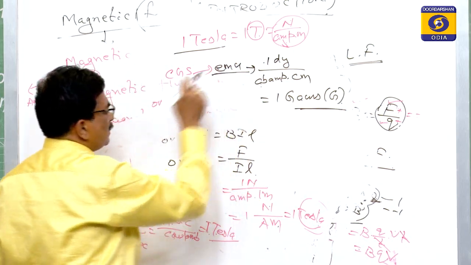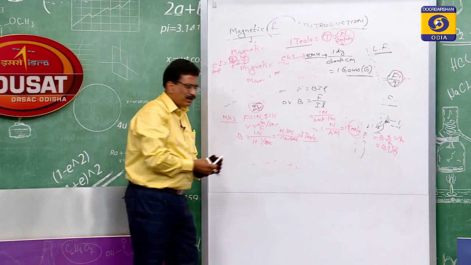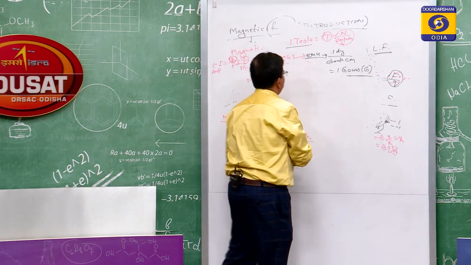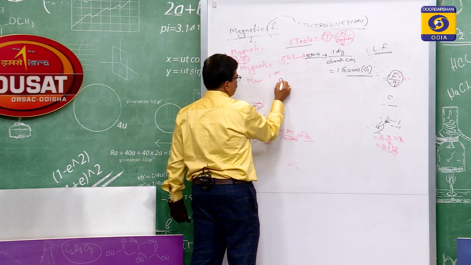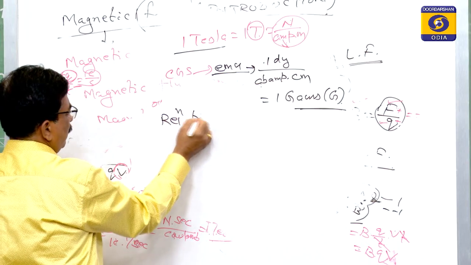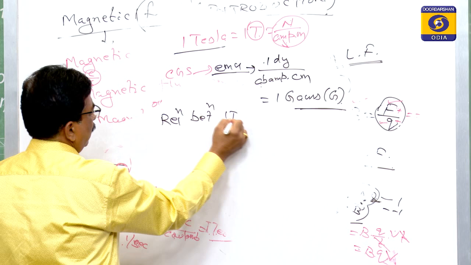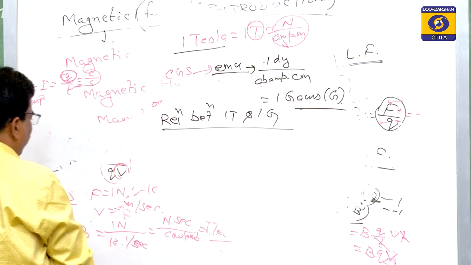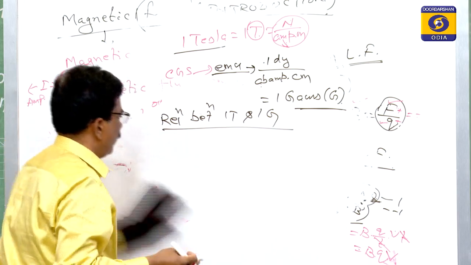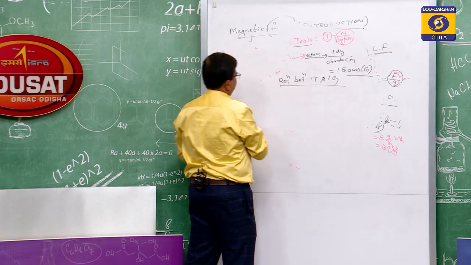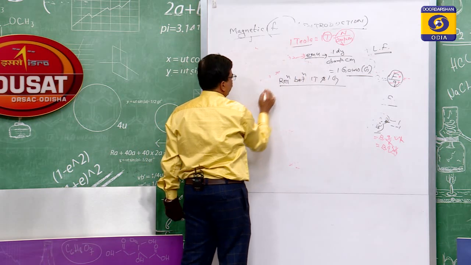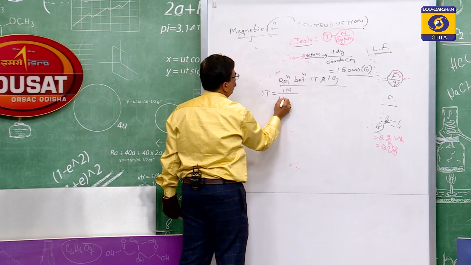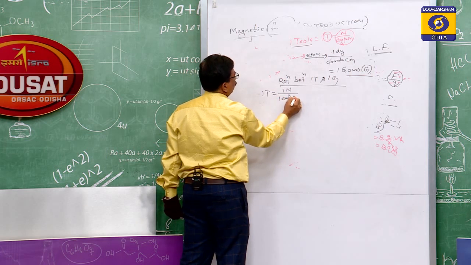So, if MKS and CGS are there, they must have a relation. Now we will find the relation between Tesla and Gauss. You see, we have written 1 Tesla is equal to 1 Newton per 1 ampere into meter.